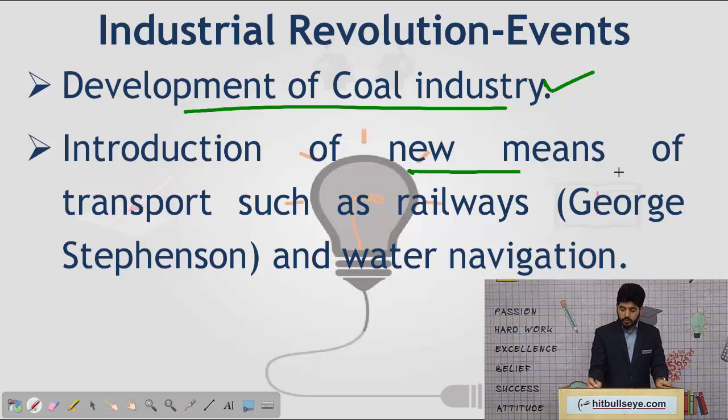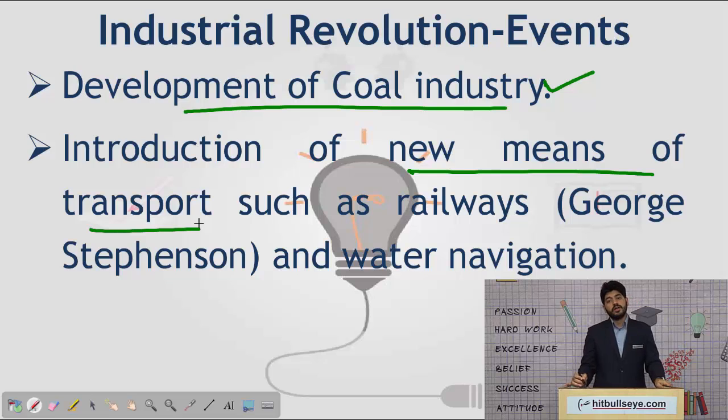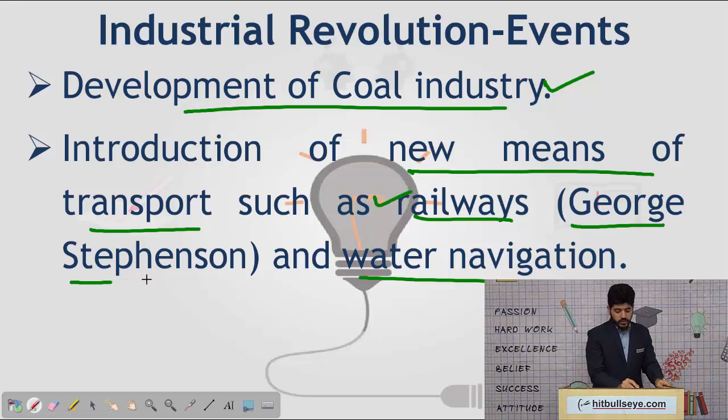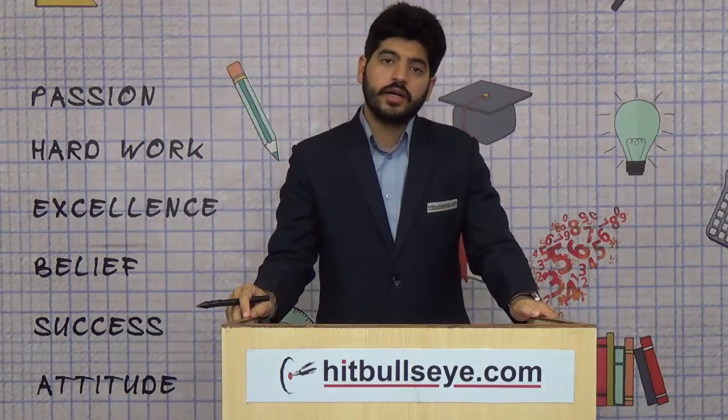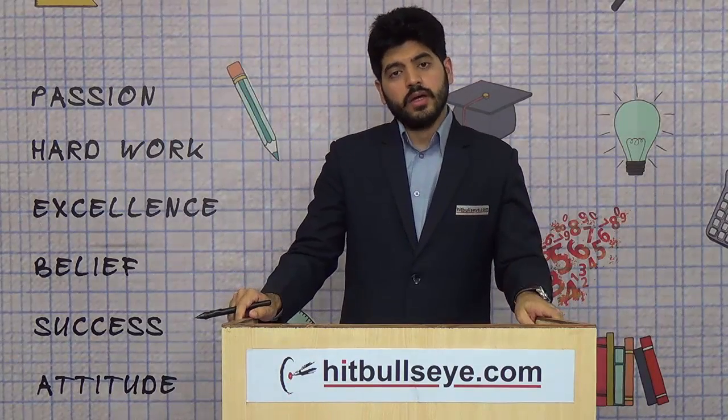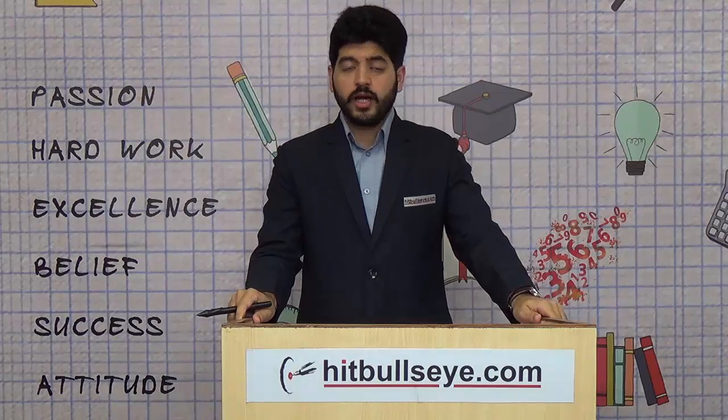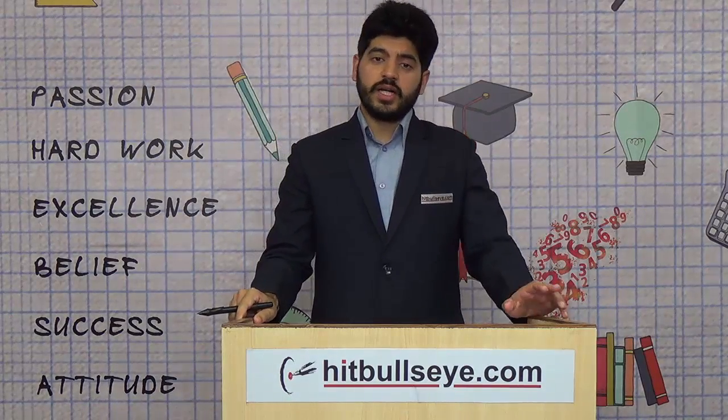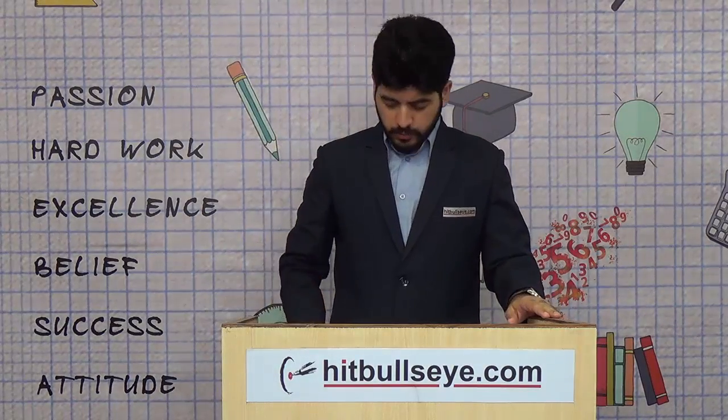Next are new means of transportation such as railways and water navigation. The person associated with the invention of railways is George Stephenson. So all these were the technological advances or events of the Industrial Revolution which helped change the face of industry in England and later in other parts of the world too.